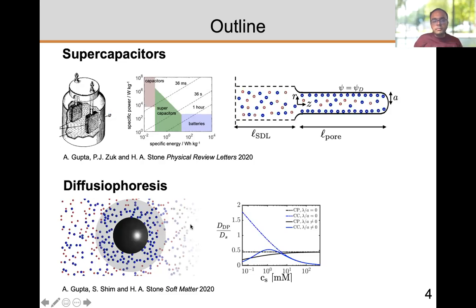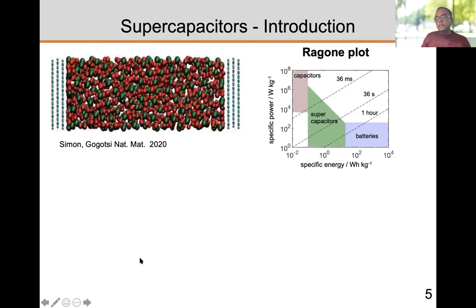Like I mentioned before, the talk will be divided into two parts. So let me first start with supercapacitors. If you're not familiar with supercapacitors, they're actually energy storage devices, much like batteries, where you have two porous electrodes in the end and you have an electrolyte in the middle.